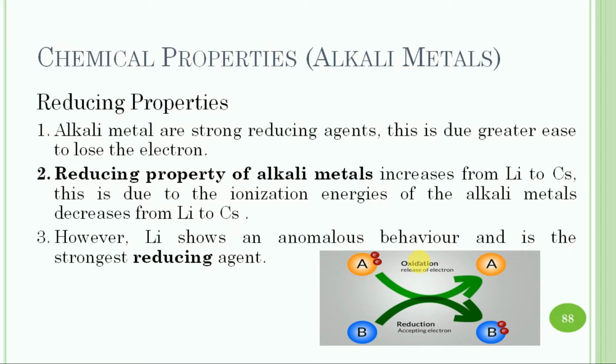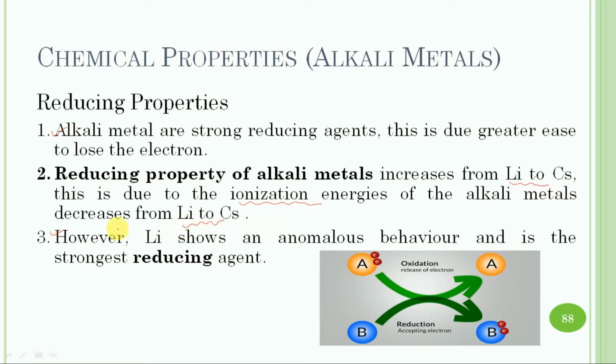Reducing properties. Alkali metals are strong reducing agents, and this is due to their greater ease of losing electrons. The reducing property of alkali metals increases as we move from lithium to cesium, and it is due to the low ionization energy. As we move from top to bottom, the ionization energy decreases from lithium to cesium.